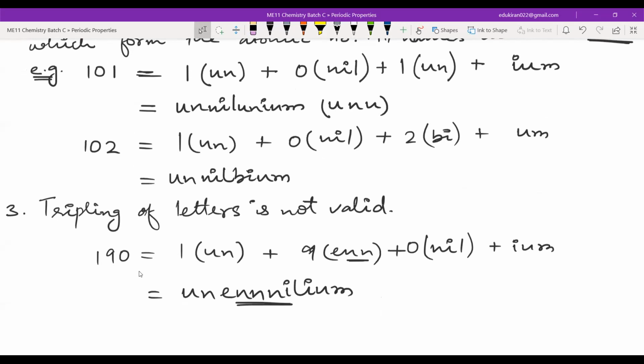So this triple n cannot be right. The right one will be un, en, nil, ium. Just keep in mind this particular example, maybe they will give you 190. Tripling of letters is not valid.